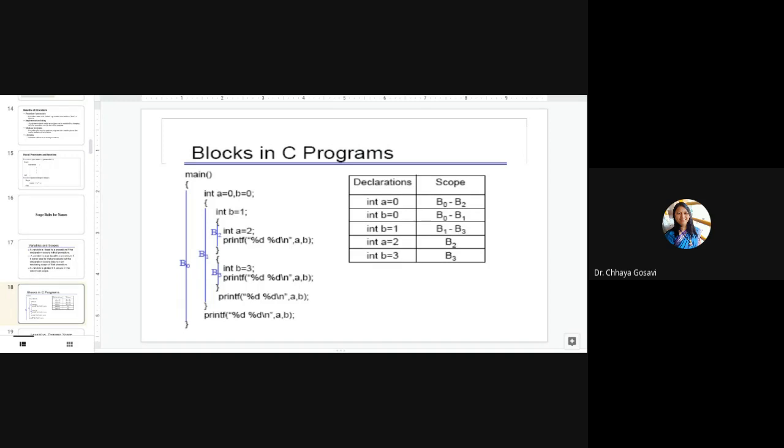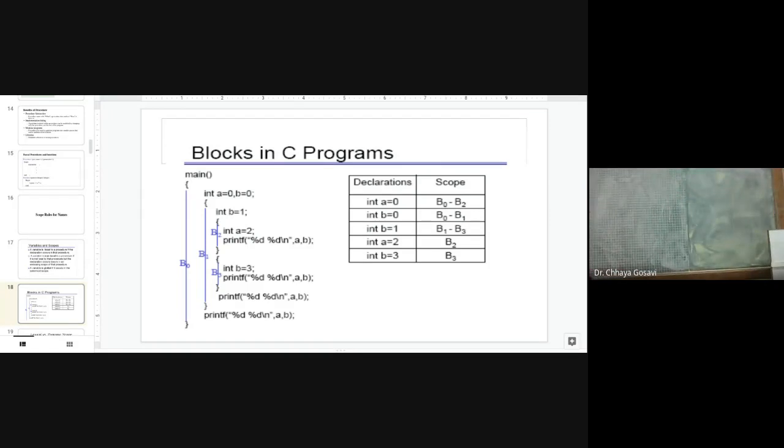Block B1 has values A is equal to 0 and B is equal to 0.